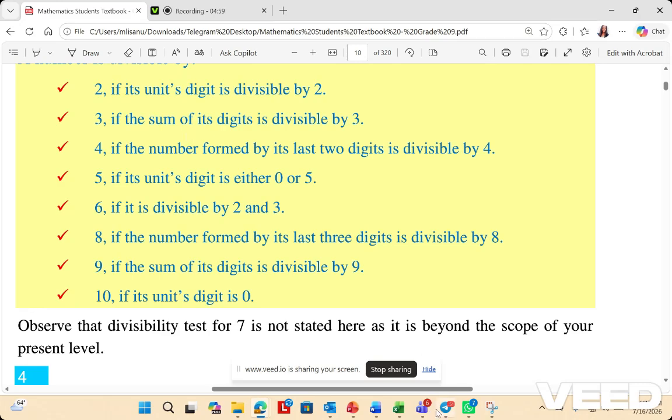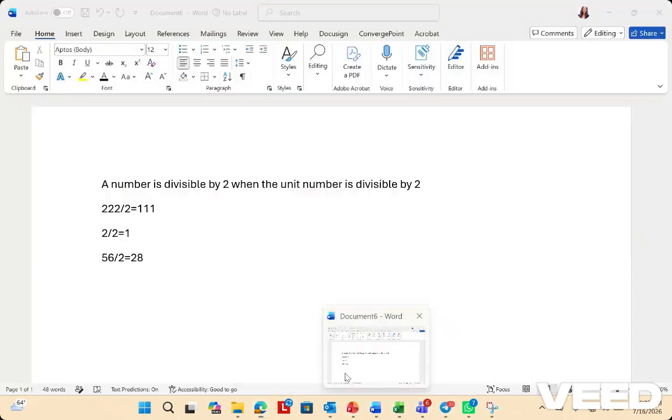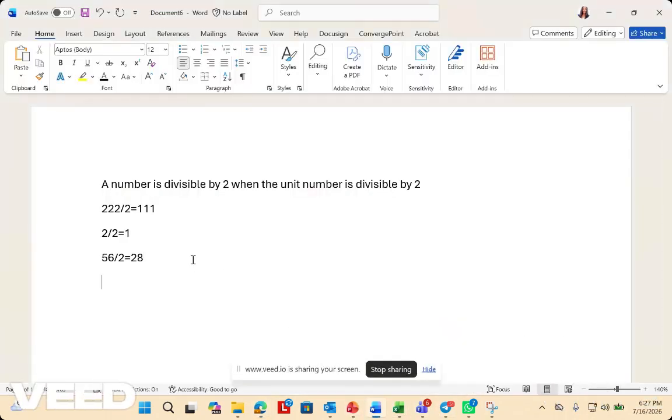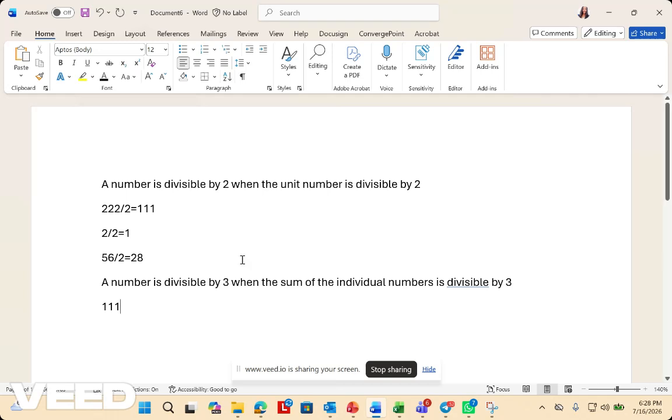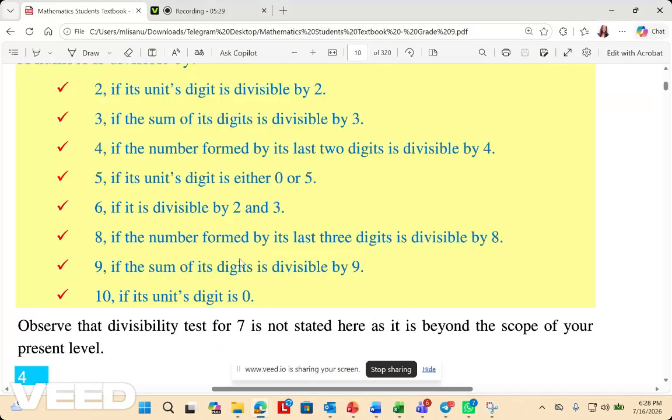So when we say 3, if the sum of its digits is divisible by 3. A number is divisible by 3 when the sum of the individual numbers is divisible by 3. So let's say 12, or 111.